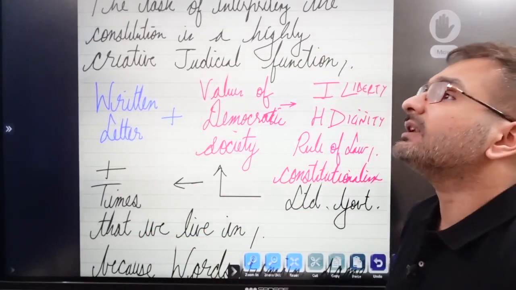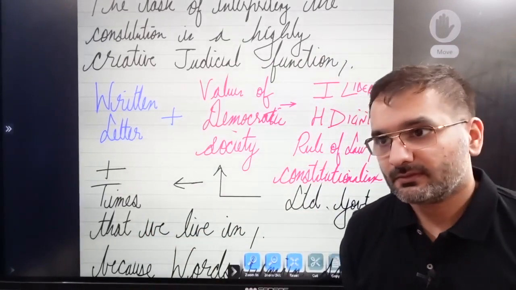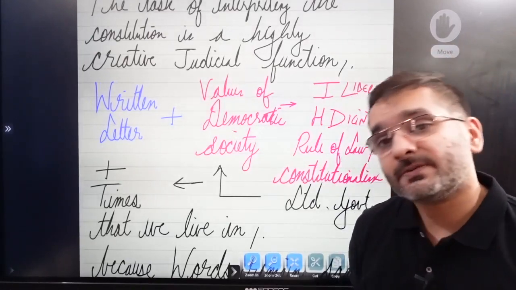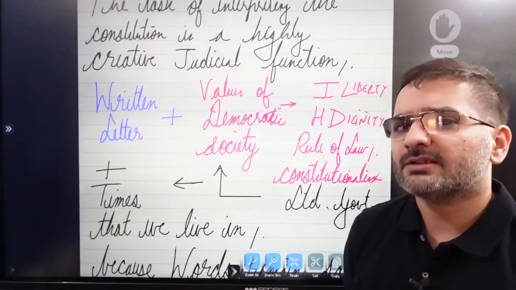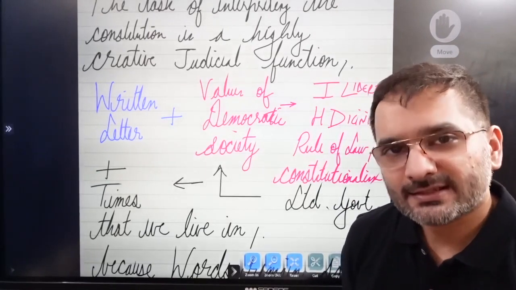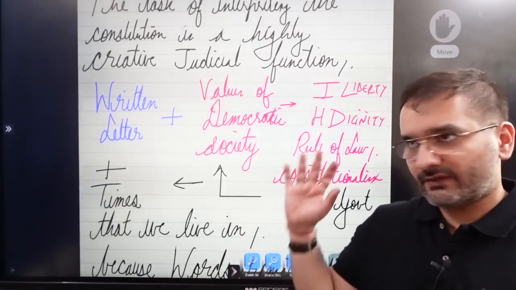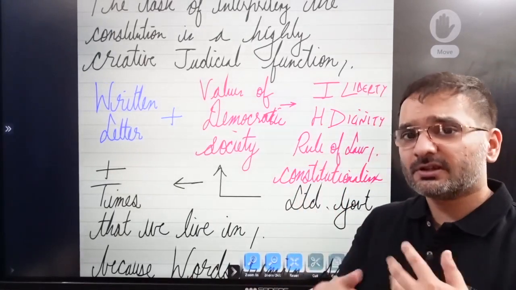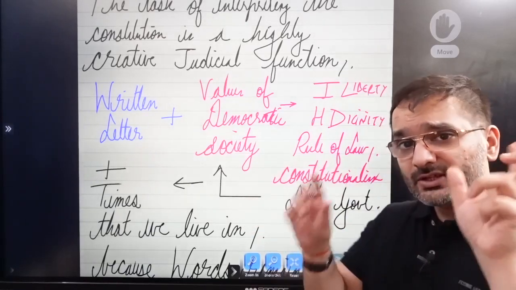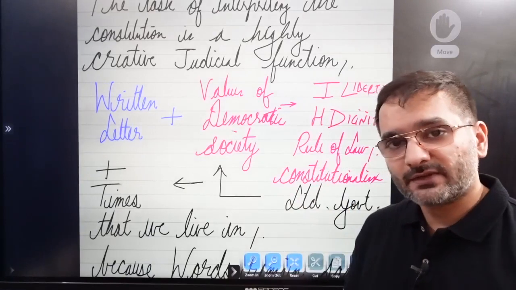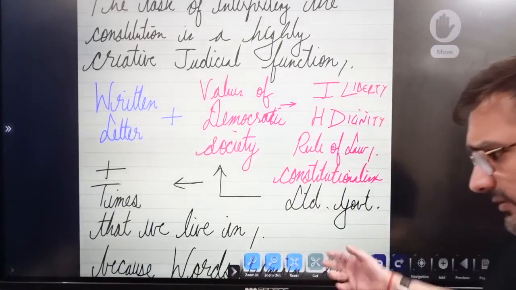So for example, let us say a right to internet is not mentioned anywhere, but we can interpret Article 21 as having that right. Right to public health is not mentioned in 21, but we can say that it is inherent in 21. So when we are talking about interpretation of the constitution, that is what we mean. For example, the word void in Article 13 is not void as per the English definition. It's a very different meaning, as you have seen in the doctrine of eclipse. We're going to discuss that.